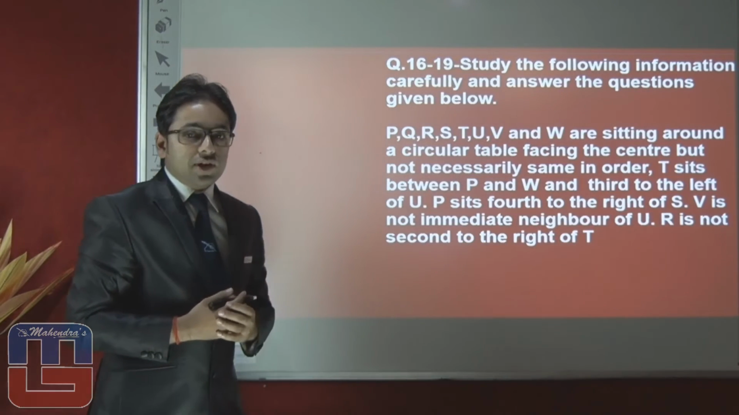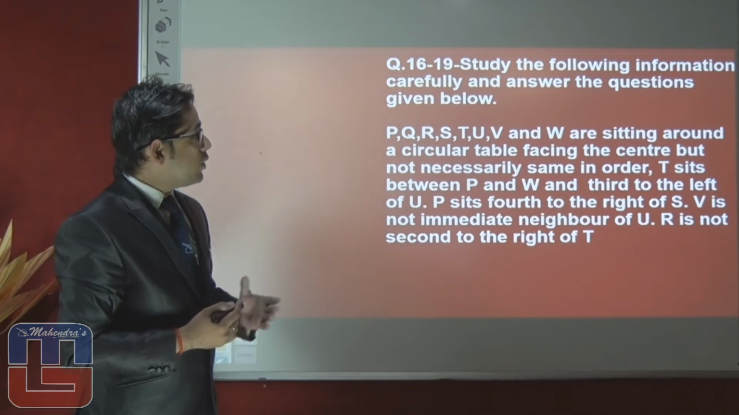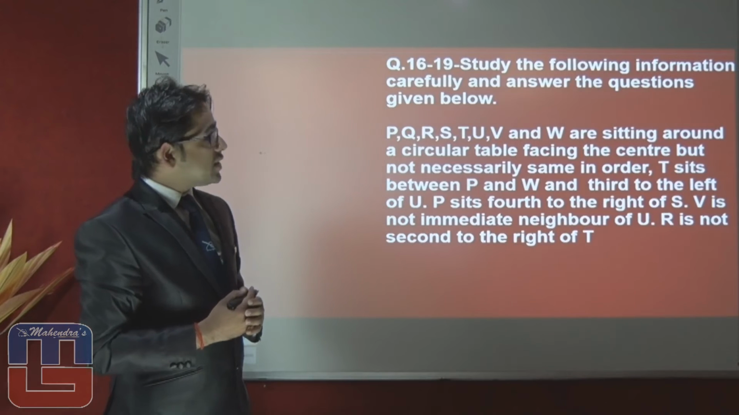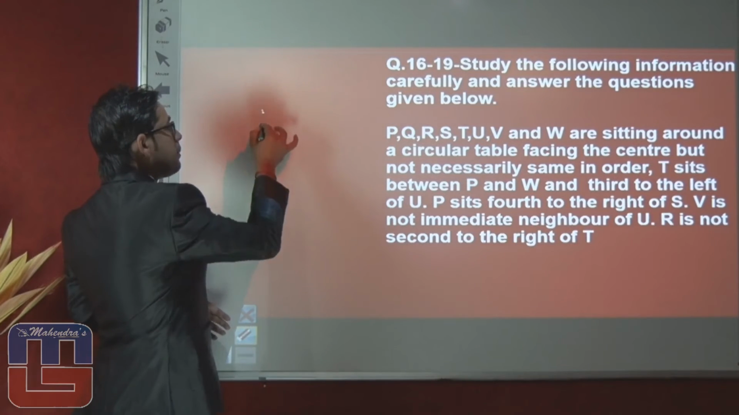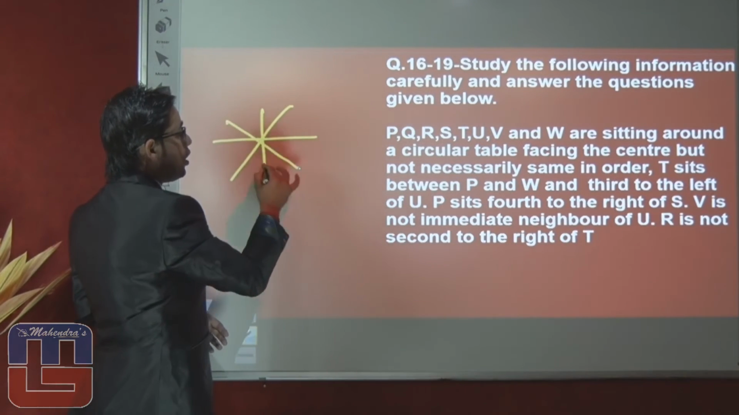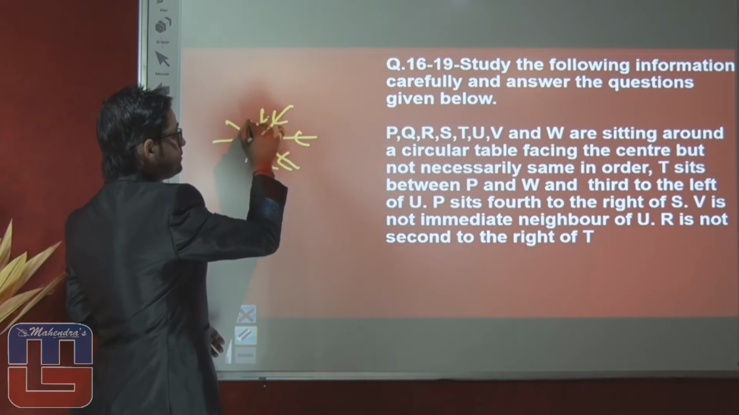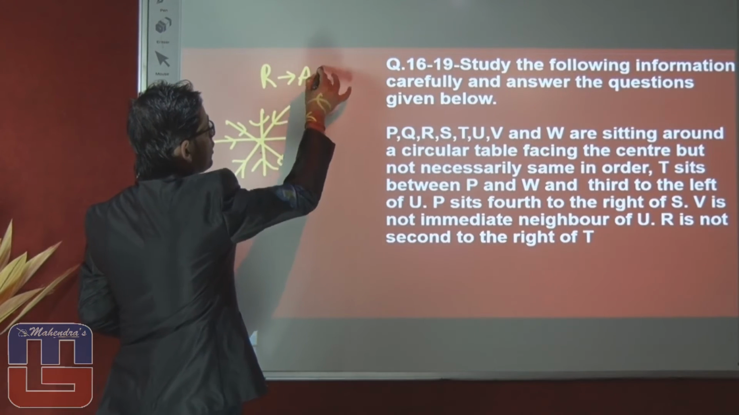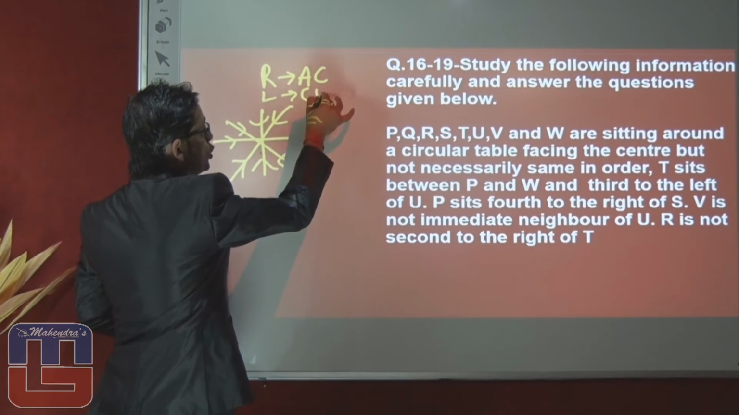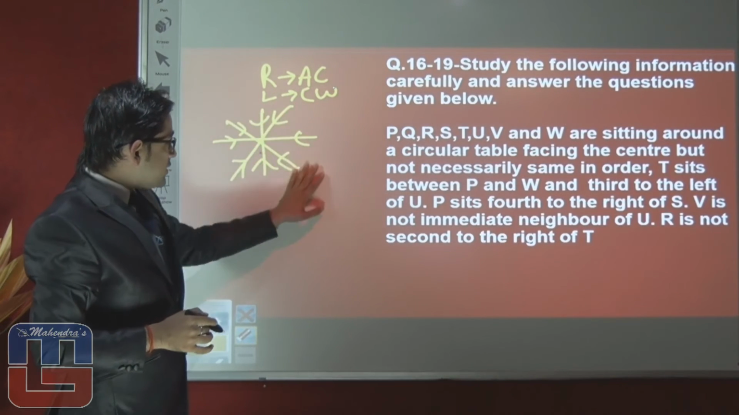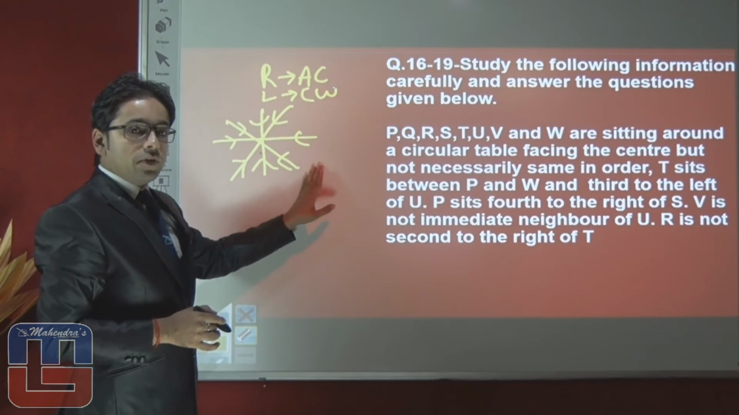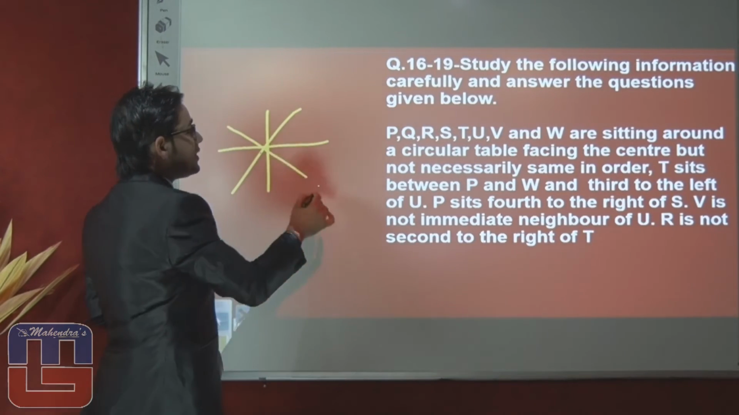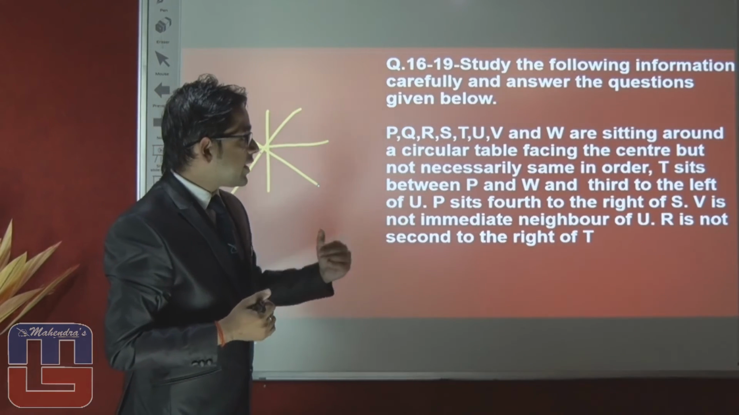Study the following information carefully and answer the questions given below. P, Q, R, S, T, U, V and W are sitting around a circular table facing the center but not in same order. 8 members are sitting in a circle, all of them facing inside the center. If all of them are facing inside the center, then right will be anti-clock and left will be clock. Do remember, if all of them are facing inside, then right will be anti-clock and left will be clock. You have to go towards right and left. Now, what information are they giving to you?